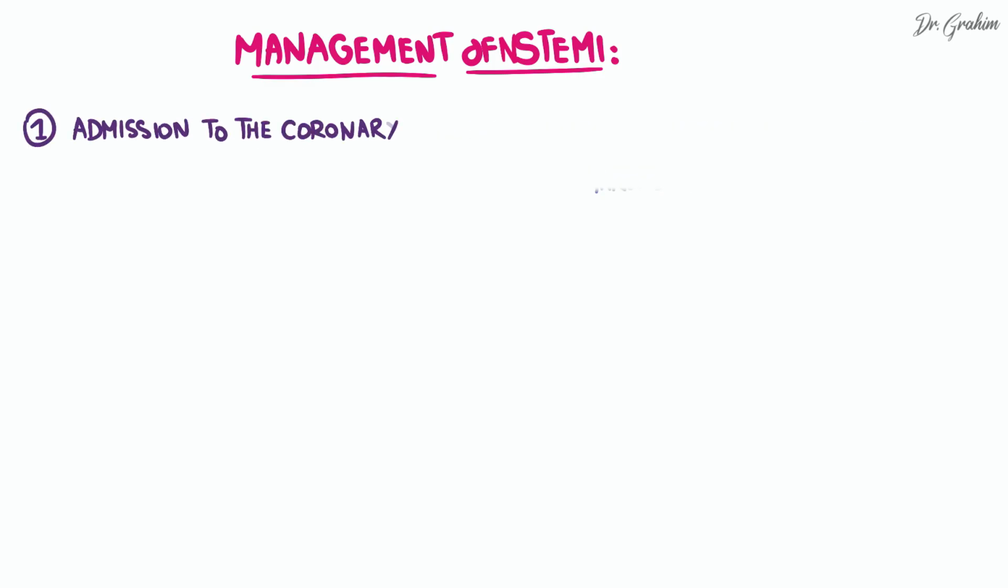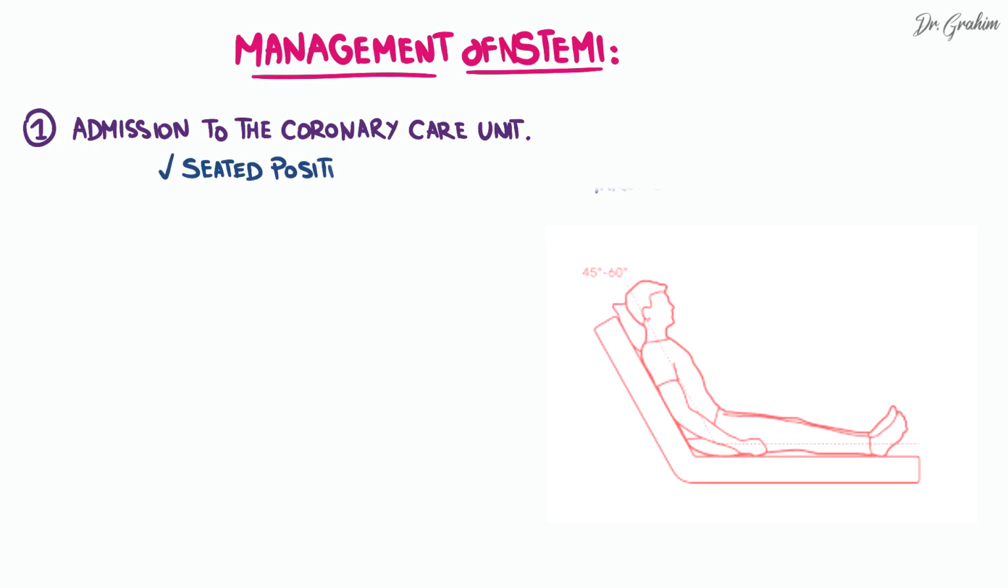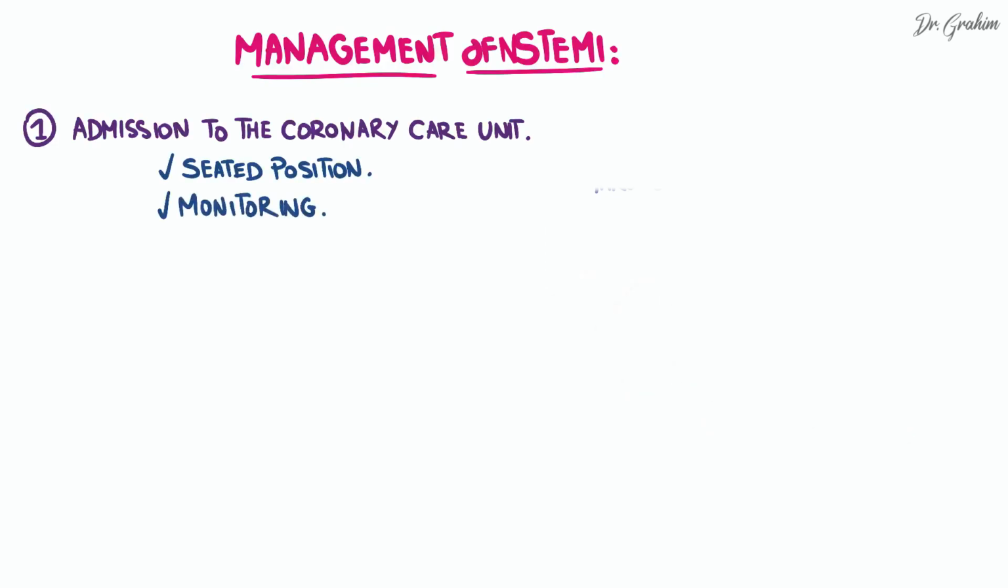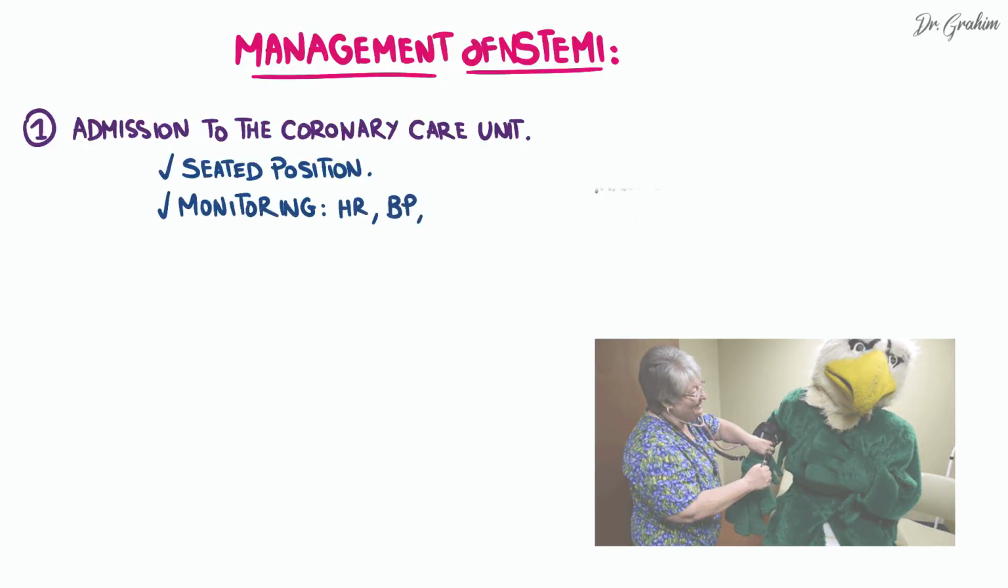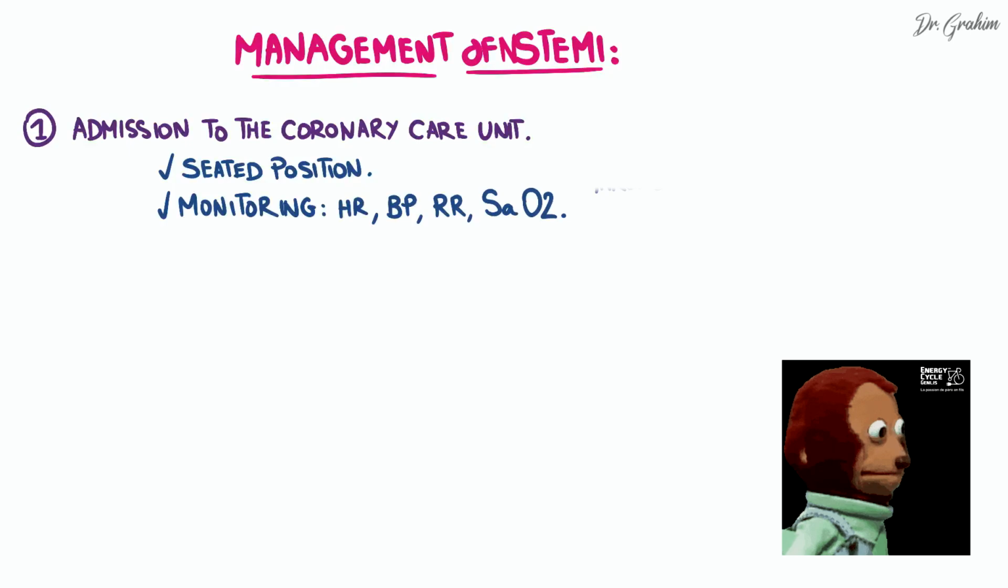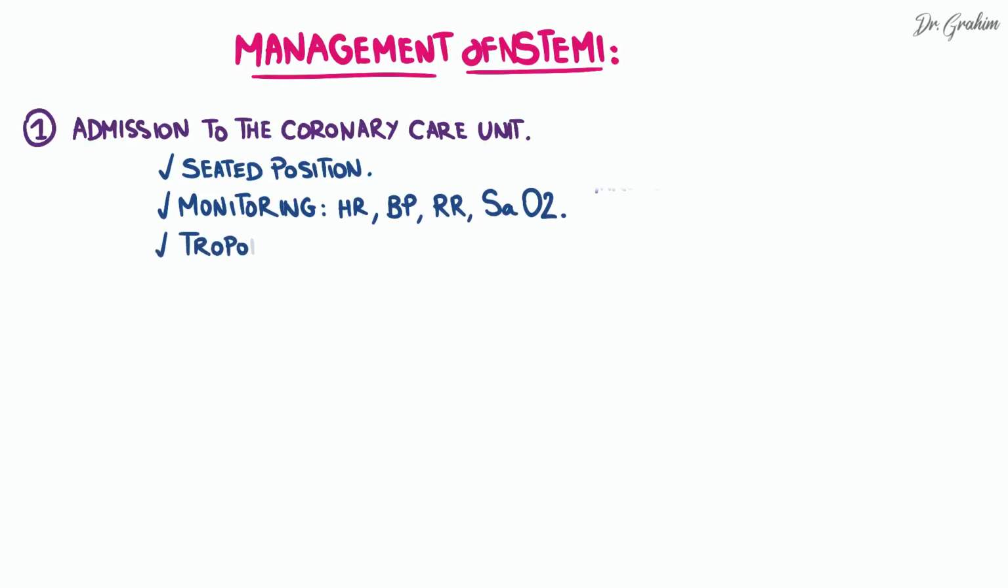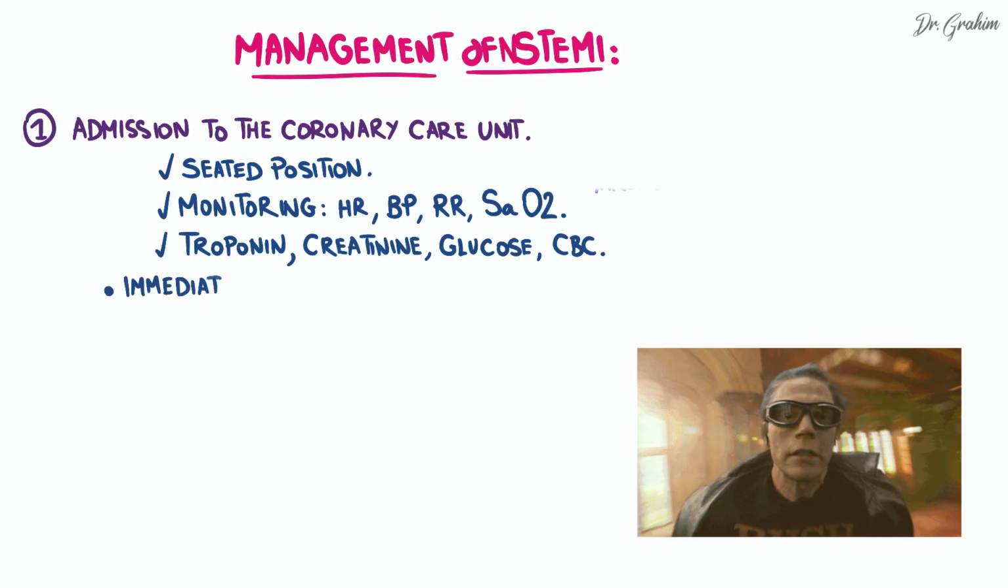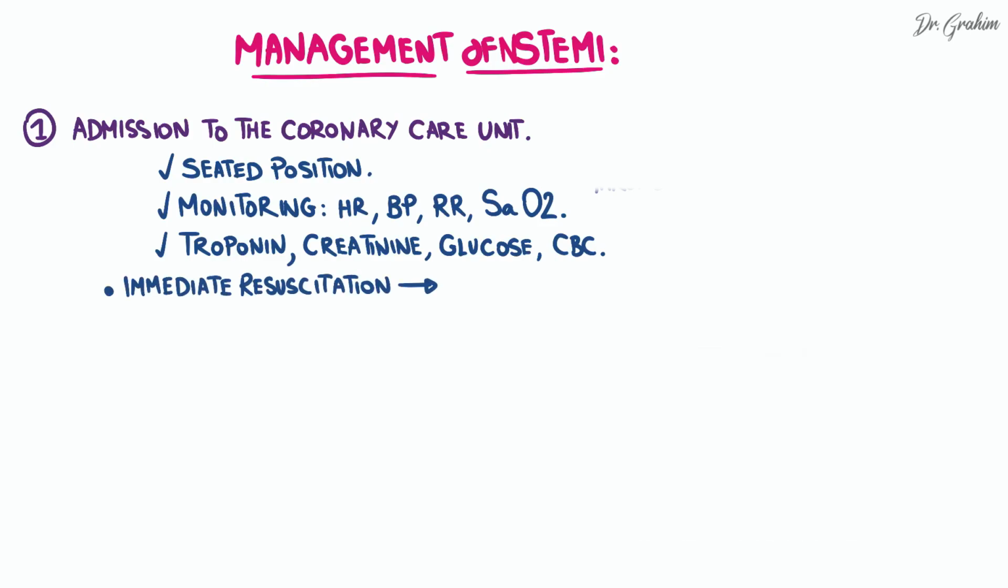Upon admission to the coronary care unit, the patient undergoes initial procedure and assessment. This includes positioning the patient in a seated position and monitoring vital signs such as heart rate, blood pressure, respiratory rate, and oxygen saturation. Additionally, an initial assessment is conducted, including the measurement of troponin levels, creatinine, glucose, and a complete blood count. Immediate resuscitation measures are implemented in case of shock.